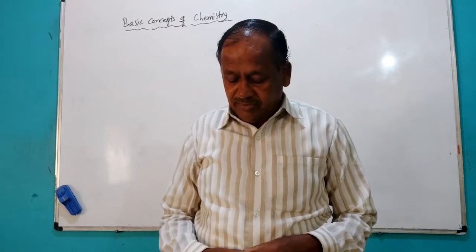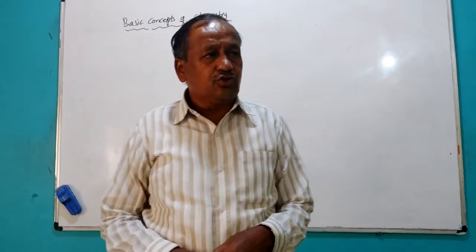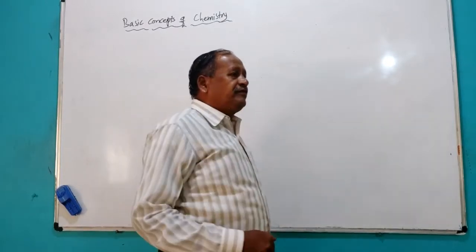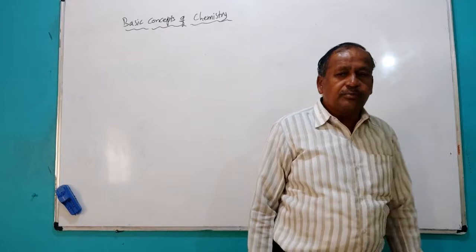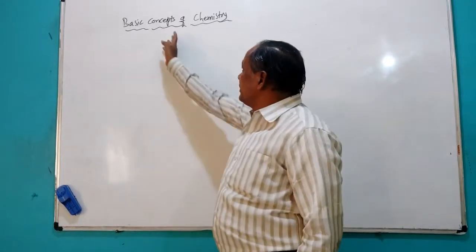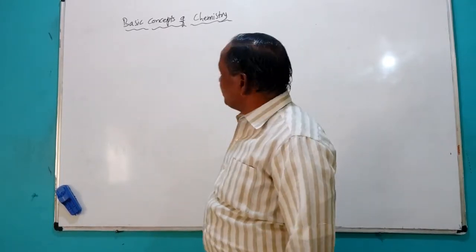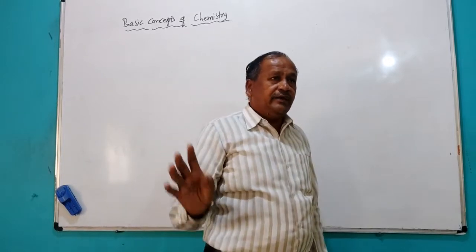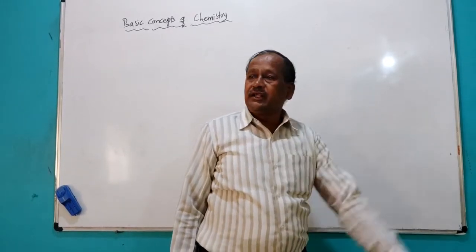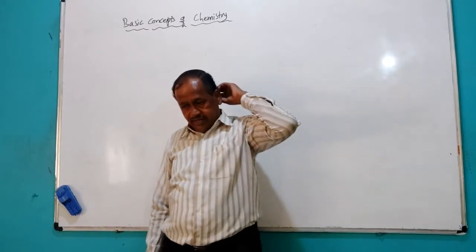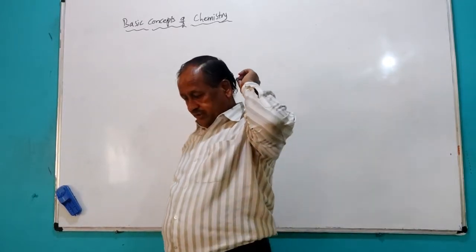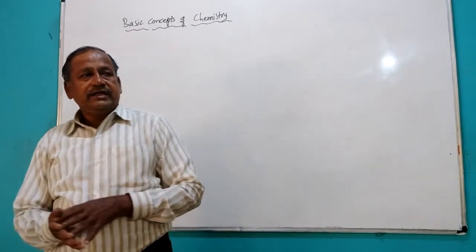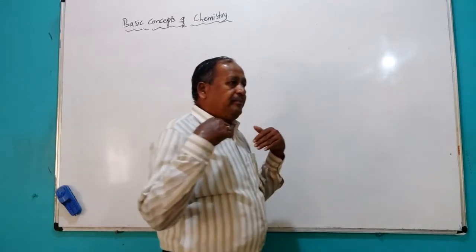So already this is completed, and also in this topic we have seen some definitions of important terms that come under basic concept of chemistry, namely mass and weight. We have seen the difference between mass and weight. Mass is fixed for any place.